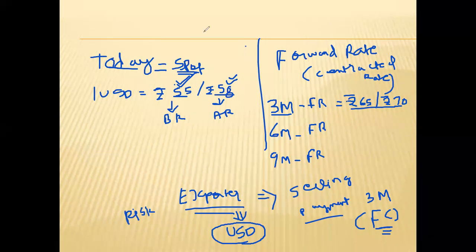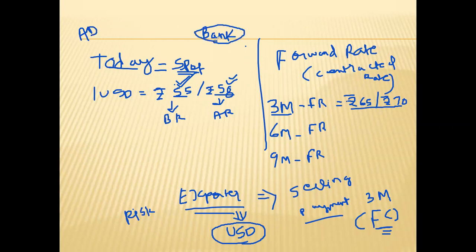They can go to the bank. Normally the technical term is authorized dealers, and banks are authorized dealers only. So the exporter or importer can go to the bank and enter into a contract. That contract is known as a forward contract.